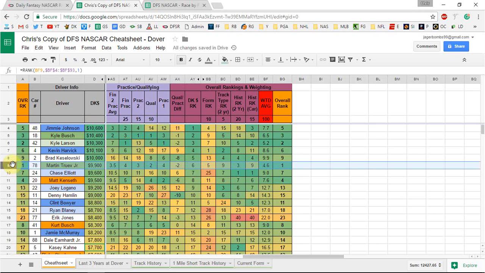The other guy, Martin Truex Jr., is number one in the overall model. He's led a lot of laps here before, like we just saw. He started second, and he was third and fourth in the final two practices.